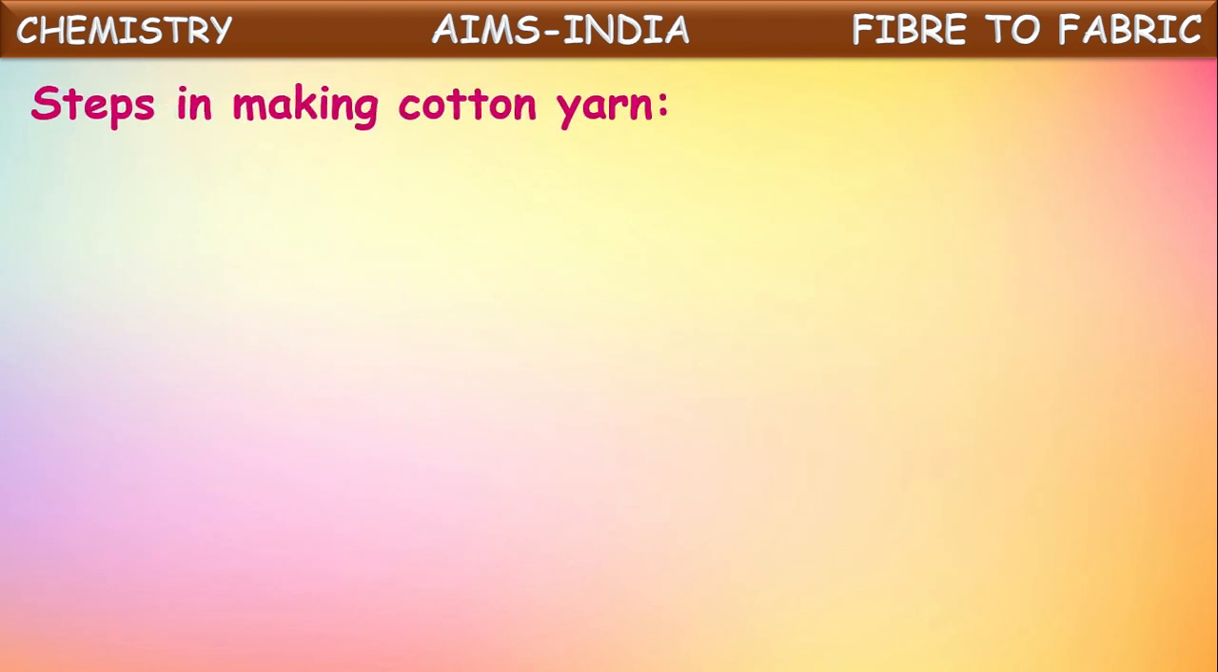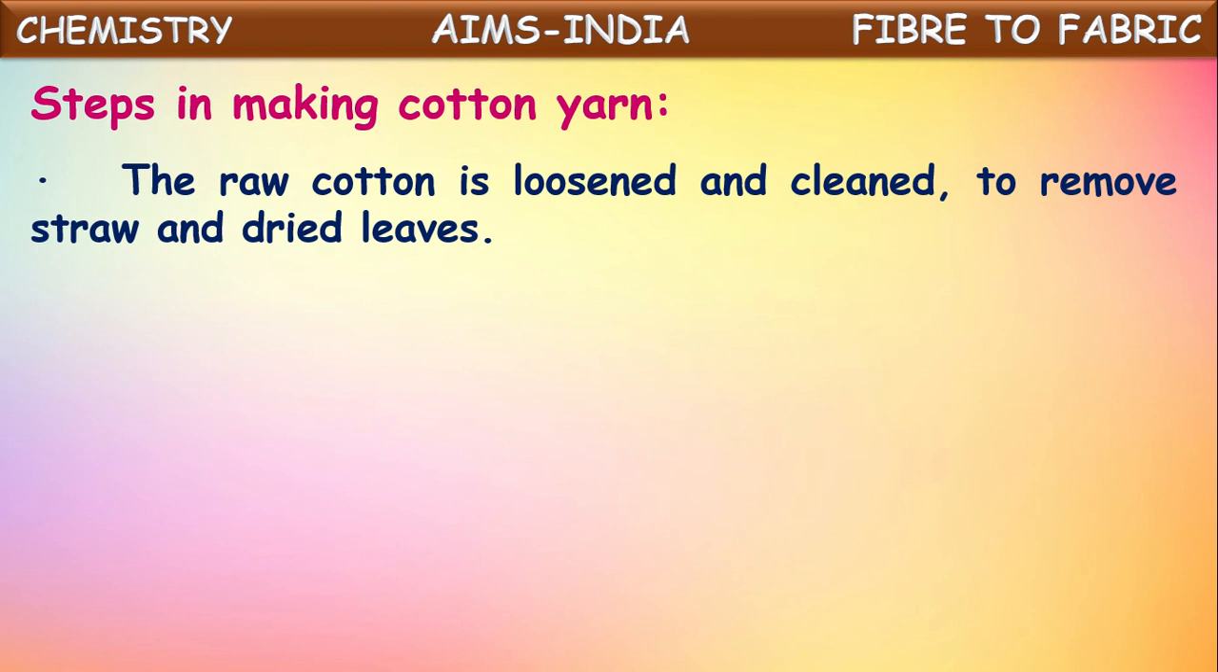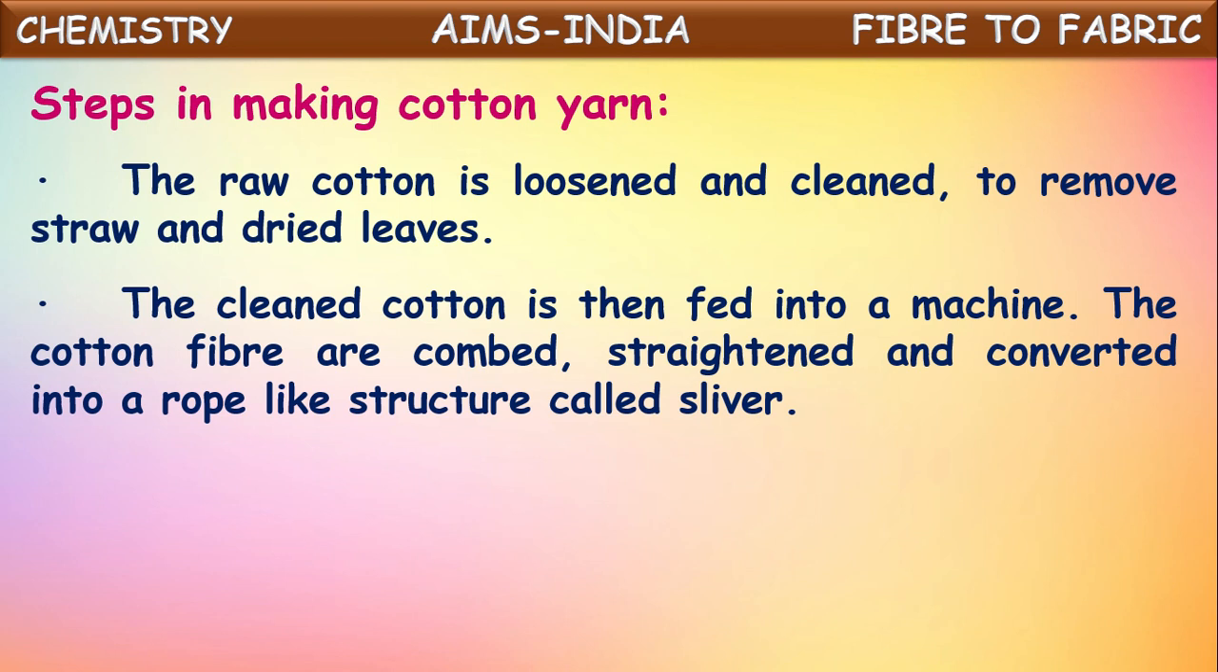Now let us see the steps in making cotton yarn. First, the raw cotton is loosened and cleaned to remove the straw and dried leaves present in the cotton. Even after removal of the cotton seeds, there might be some straw and dried leaves present along with the cotton fiber. That's why first this cotton is loosened and cleaned. The clean cotton is then fed into a machine. The cotton fiber is combed, straightened, and converted into a rope-like structure called sliver.